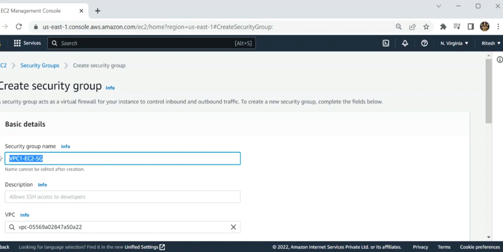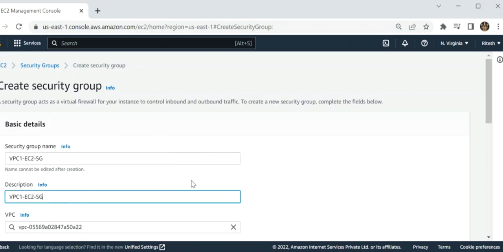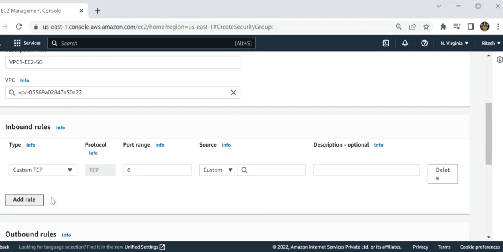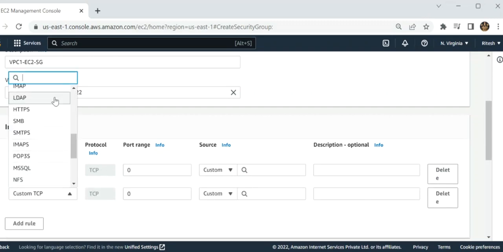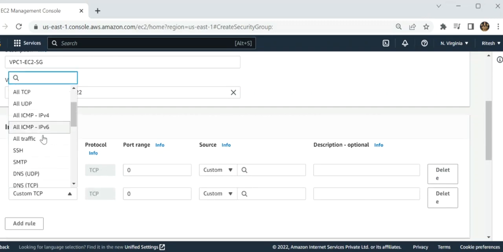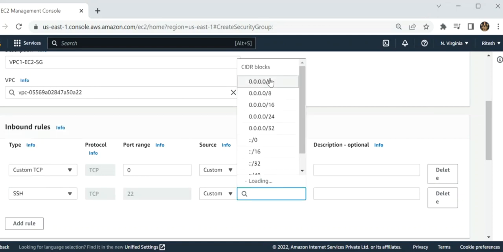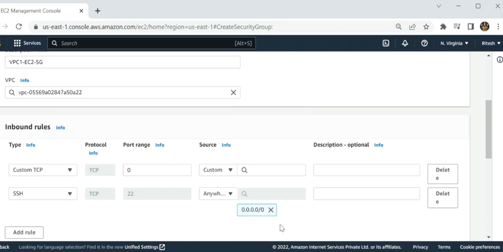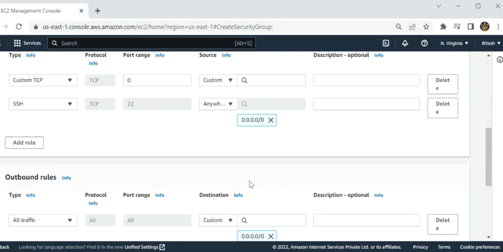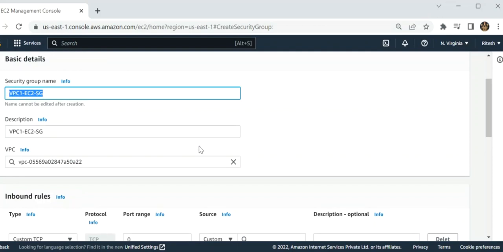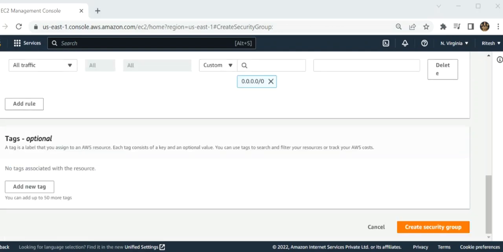Then I have to copy it, and then I have to provide a description over here. Then I have to add rules over here. So these are the rules which I have to select over inbound rules. Outbound rules will be there. And I have to click on create security group.